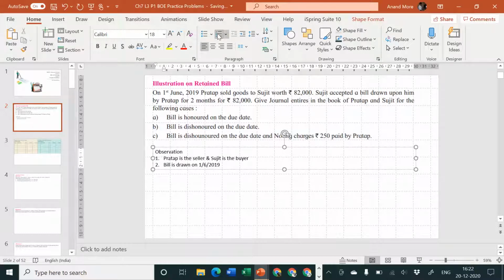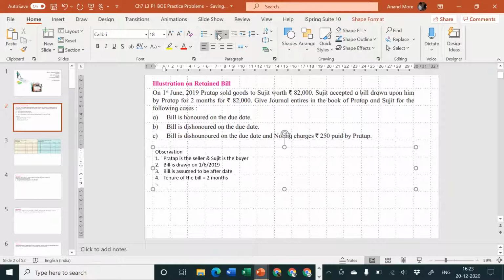These observations you need not write in exam. These observations are only for you and me, so it will become easy for you to understand how I solve the problem. Okay, bill is drawn on 1st June 2019. Nothing is mentioned whether the bill is after date or after sight. That means we will assume that the bill is after date. The bill is assumed to be after date. Okay, next one, they have told you that the bill duration is 2 months. The tenure of the bill is equal to 2 months.